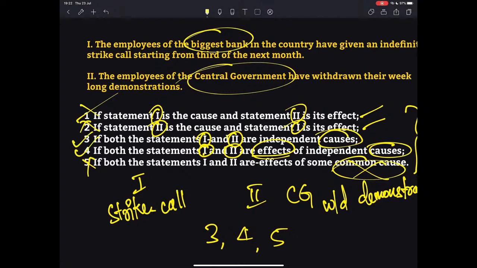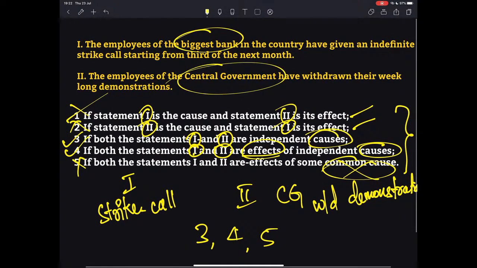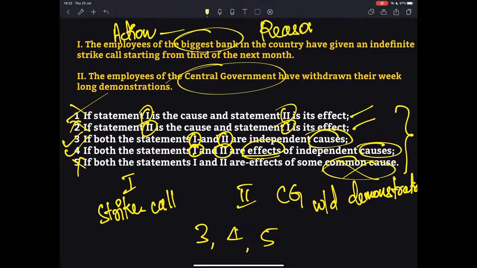Now let us go back and read the statements once again. The first statement says, the employees of the biggest bank in the country have given an indefinite strike call starting from the 3rd of next month. Now this is an action. Calling for strike is an action. Why have they called for strike? Because of some reason, there might be some event. Because of that, they have called for strike.